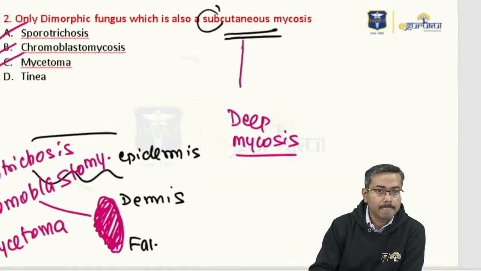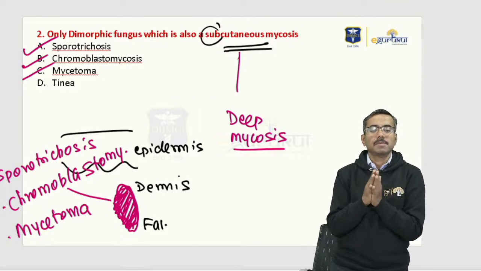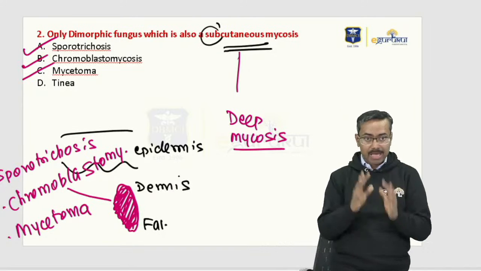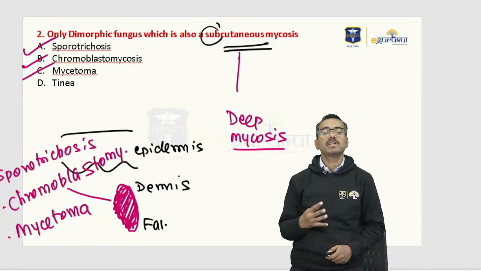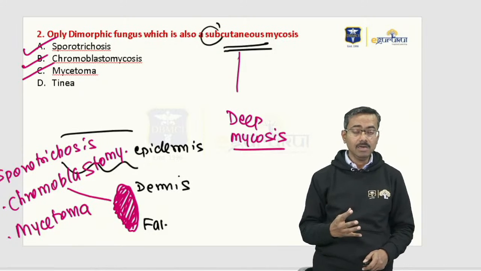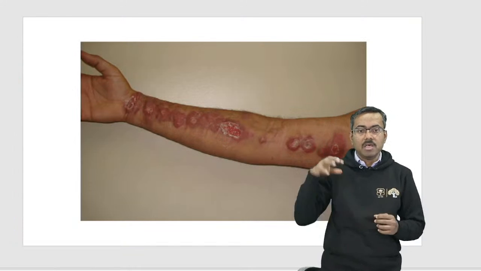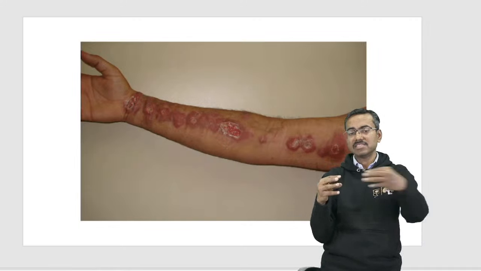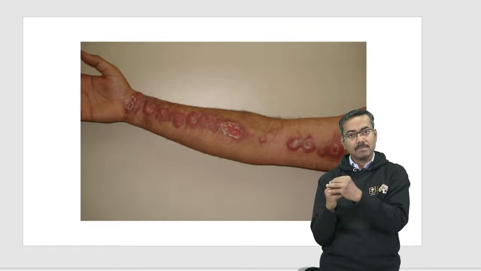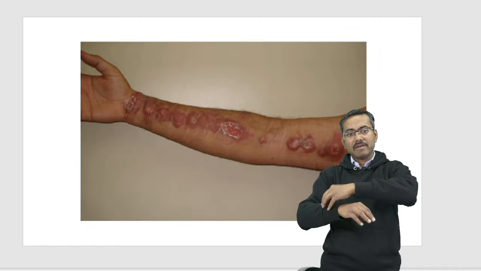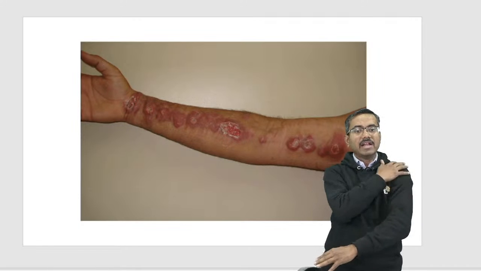Are you with me till here? So you want to check between A, B and C, three subcutaneous mycoses for you to look at. That's what we narrow down to. Now let's look at sporotrichosis. Sporotrichosis is a fungus which is there in the soil. Look at this. This is a farmer or a gardener, let's assume. He's working with his hands. Now he gets a thorn prick. When he gets a thorn prick, there's sporothrix in the soil, and that comes here. And then this sporothrix travels like this on the upper extremity. So that is called sporotrichosis.